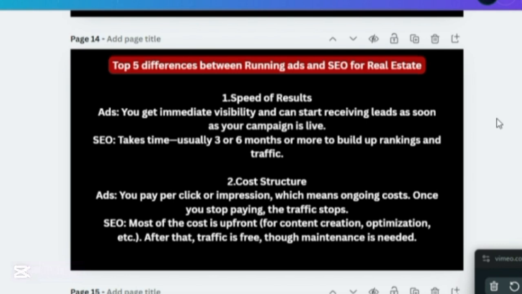The second one is cost. When you do paid ads, you are paying for every click on your ad. Whenever someone clicks on your ad, you are paying for the click.